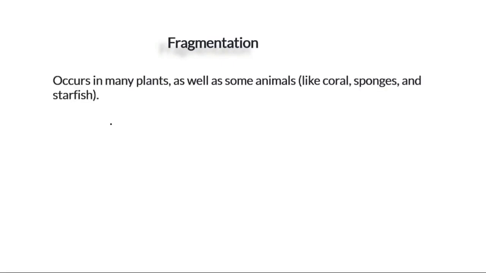This fragmentation can happen in plants as well as animals, like corals and sponges. The main, very important example we generally give is the starfish, right? Otherwise it happens even in plants and animals. So a detailed explanation is not required as far as your class 8 syllabus is concerned. You will be asked to give one single example for each of these, and we'll take up the starfish,